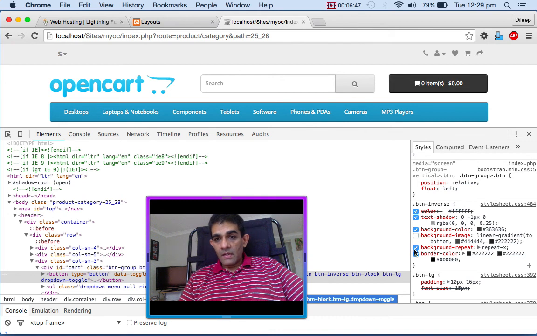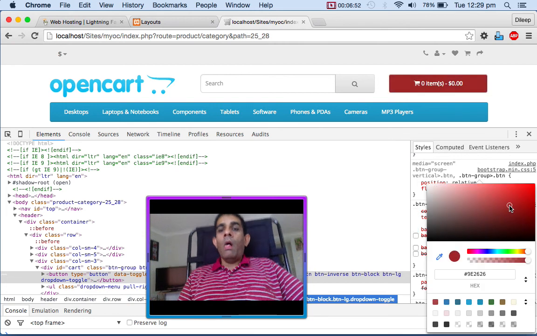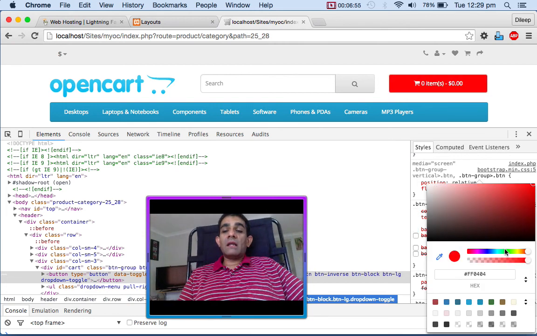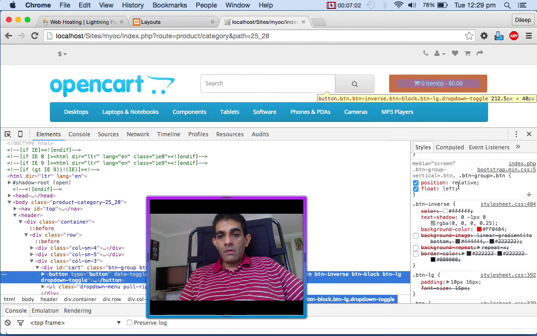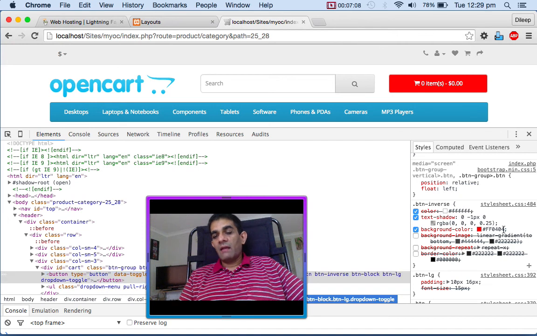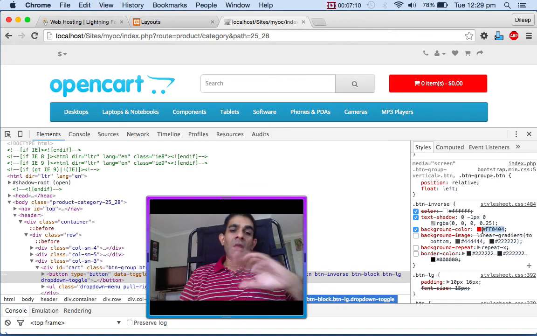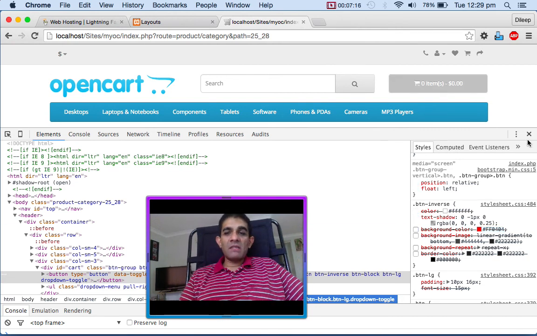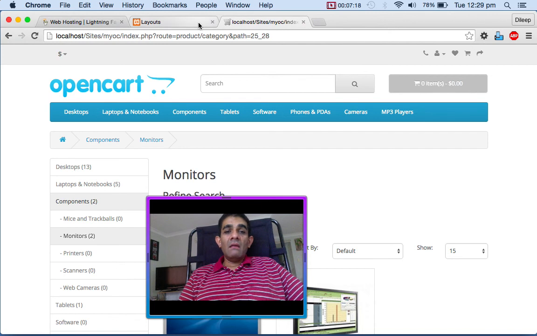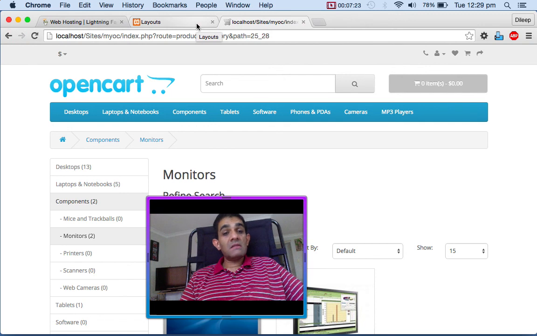You can see how I change the colors here. So I know that this is actually sitting on line number 484 of this file. So I go to that file and I put this color. I actually hack it and I change the color and I change the style. But without customization, flat, the shop is up in 3 hours, and then you can have one guy. I'll make some training videos on how to set up the backend, how to add the products, how to add this. And this is your shopping cart.